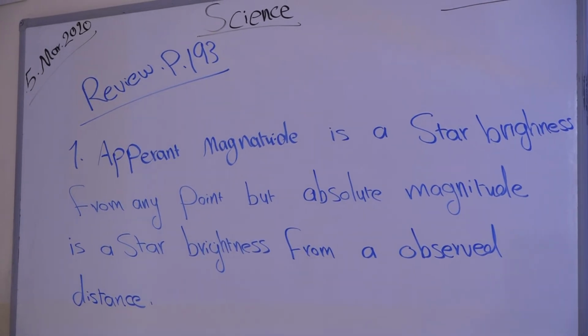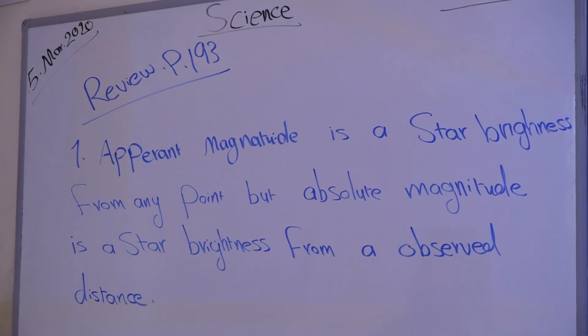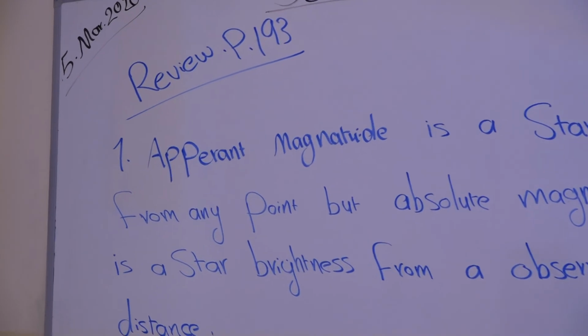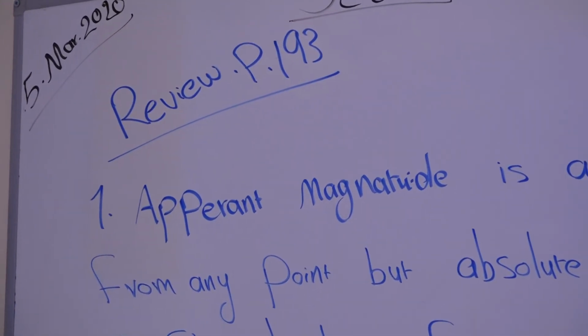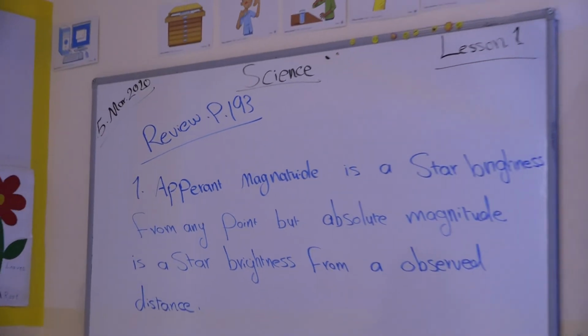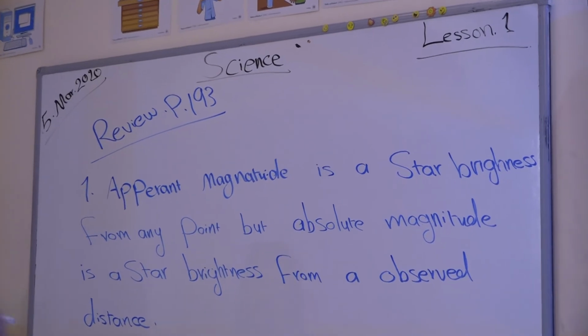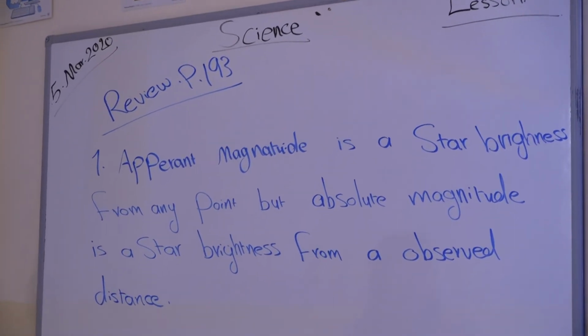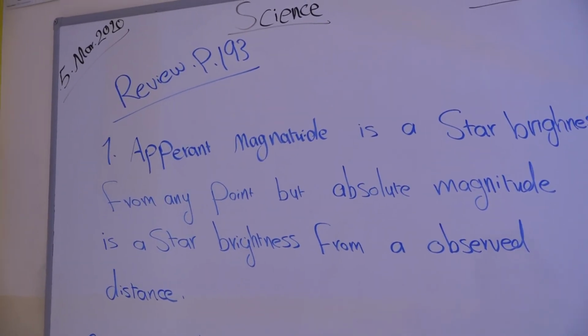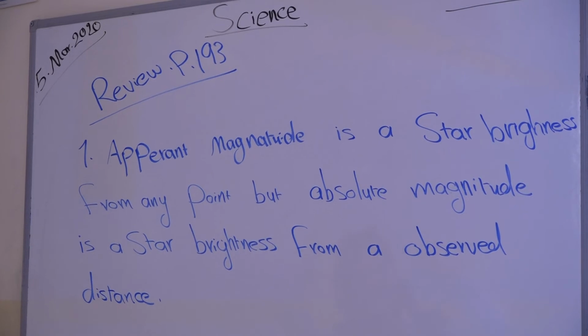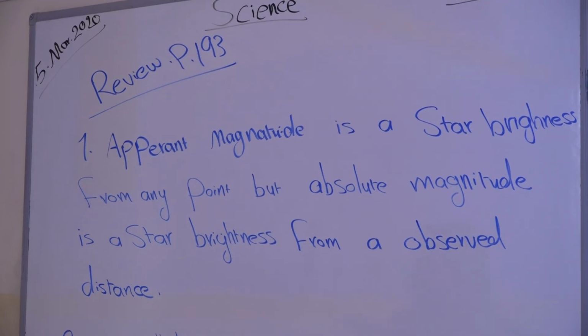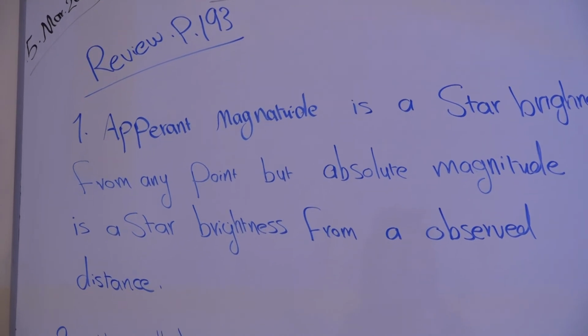There's a difference between absolute magnitudes and apparent magnitudes. We say the magnitudes, it means the brightness of the stars. The apparent magnitude is a star's brightness from any point it can be observed. Look here, apparent magnitude means the brightness maybe from the farthest of 20 kilometers or maybe from the farthest of 1 light year. It means apparent magnitude is measuring the star's brightness from any point.